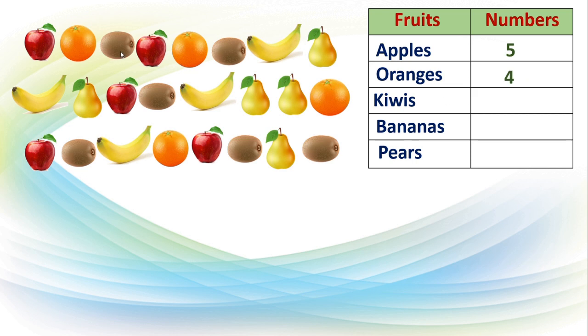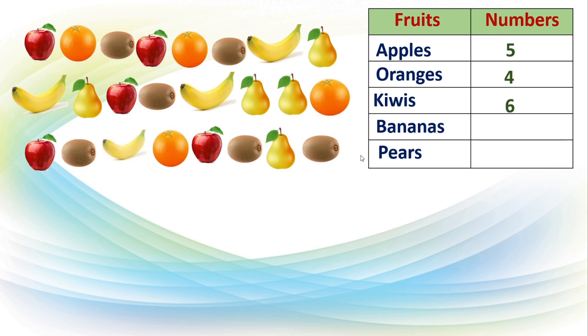Next one is kiwis. First, this is second, this is third fruit, fourth, fifth and sixth one. You can write here 6 kiwis are there in this fruit basket. Now next one is banana. 1, 2, 3, 4.